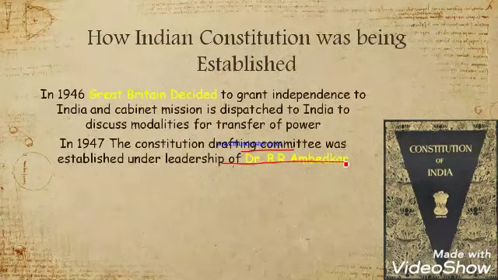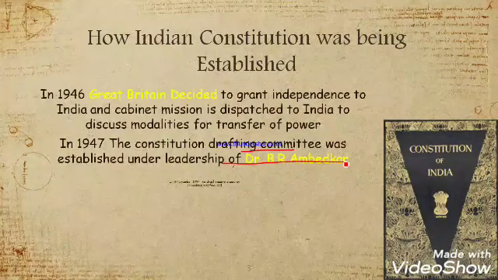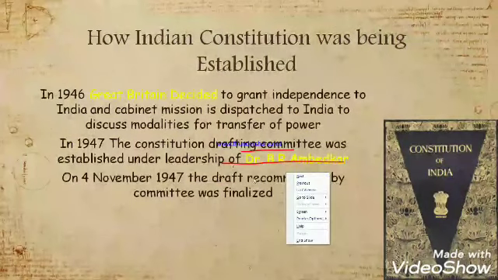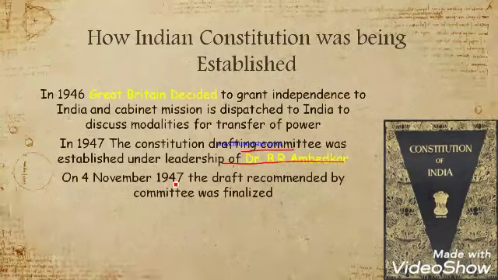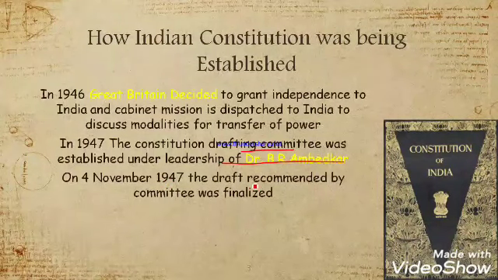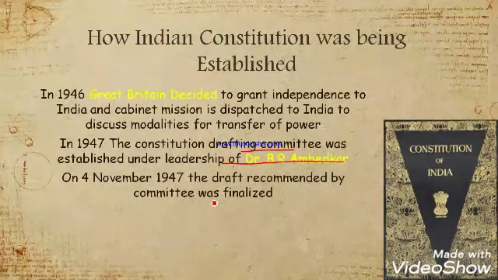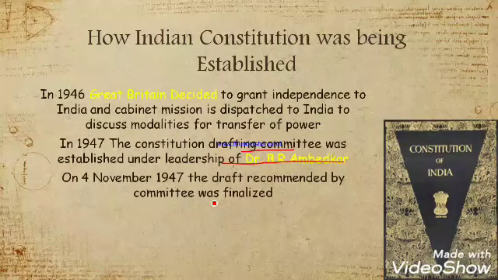He is also known as the father of the Indian Constitution. Then the draft made by the committee was finalized and recommended on 4th November 1947.